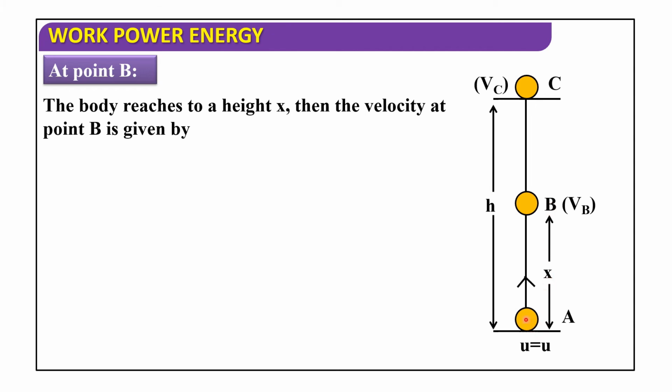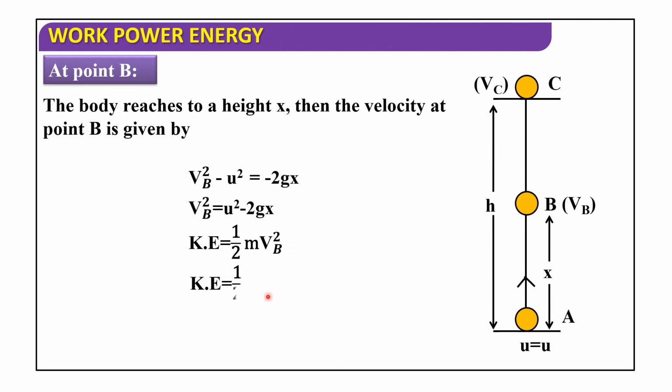The velocity at B is vb. So vb square minus u square is equal to minus 2gx. For a vertically projected body, a becomes minus g. Vb square is equal to u square minus 2gx. So kinetic energy is equal to half m vb square. Now substituting the value of vb square, half m into u square minus 2gx. So half m u square minus mgx. The 2 gets cancelled.